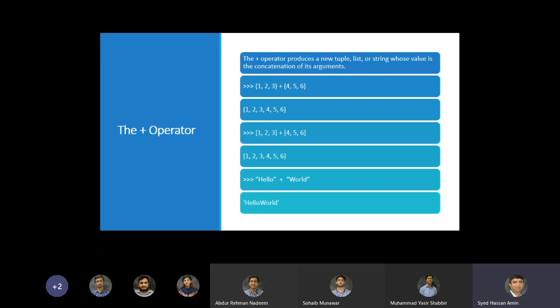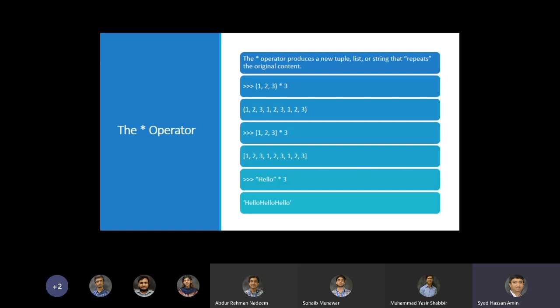Similarly, you have two lists, [1, 2, 3] plus [4, 5, 6], and you have a bigger list with 1, 2, 3, 4, 5, 6. And you have two strings, hello and world, and plus them, and you get a single string, hello world. So that's how the plus operator works with sequence types.